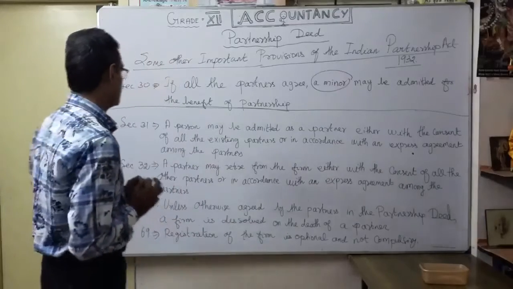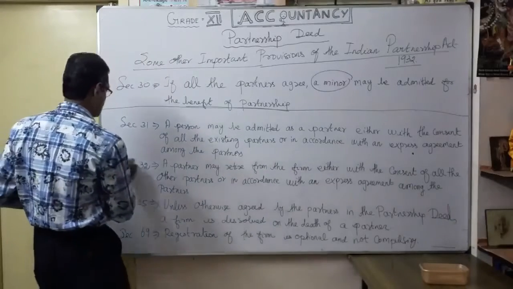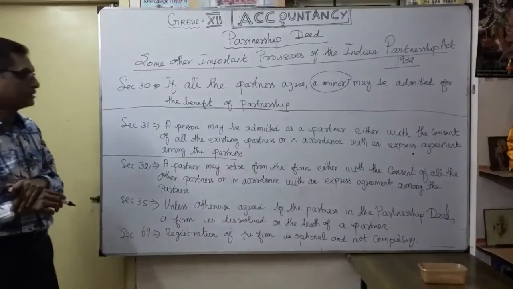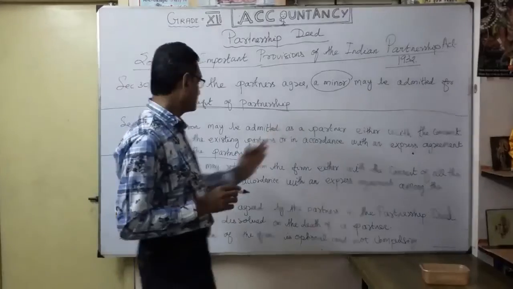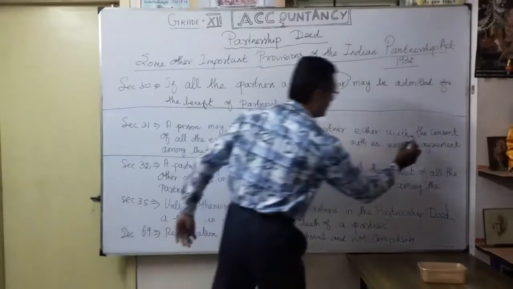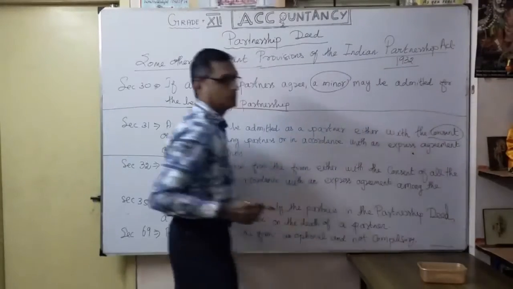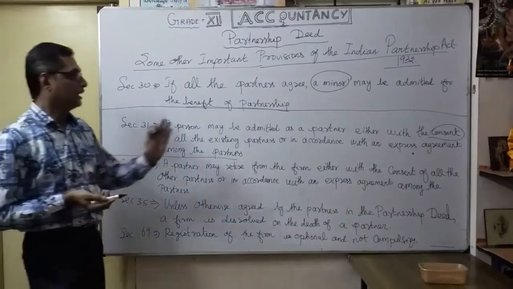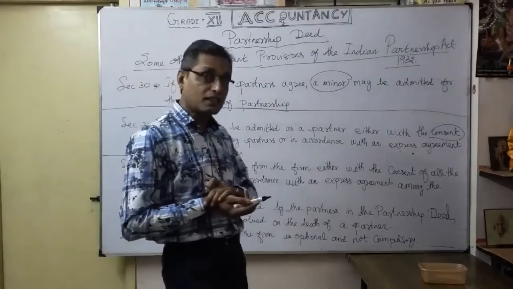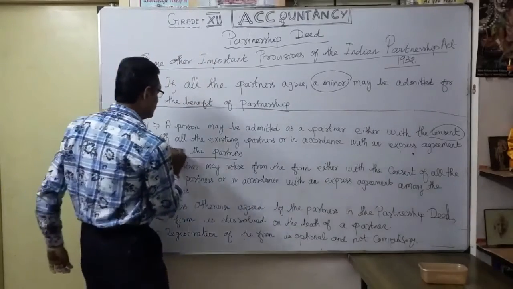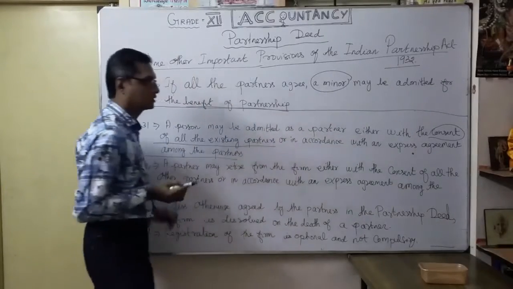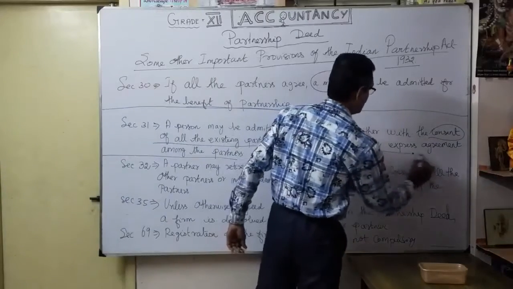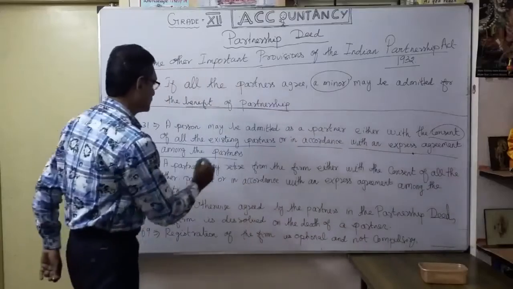Then Section 31. What is Section 31? See, a person may be admitted as a partner either with the consent of all other existing partners, the word 'all' is very important, suppose any new partner, or in accordance with an express agreement among the partners.